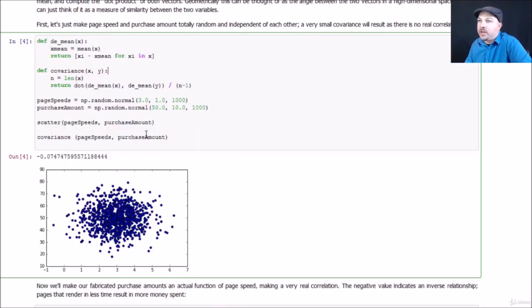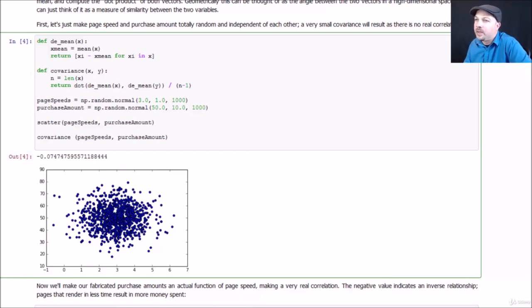So let's just generate some normally distributed random data for both page speeds and purchase amounts. And since it's random, there's not going to be a real correlation between them. So just as a sanity check here, we'll start off by scatter plotting this stuff, and you'll see that it tends to cluster around the middle because of the normal distribution on each attribute. But there's no real relationship between the two. For any given page speed, there's a wide variety of amounts spent, and for any given amount spent, there's a wide variety of page speeds. So no real correlation there, except for ones that are coming out through randomness or through the nature of the normal distribution.